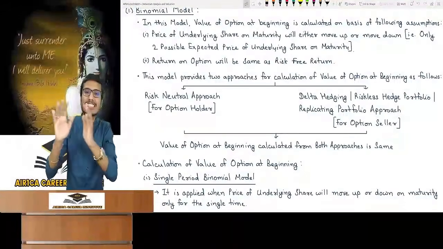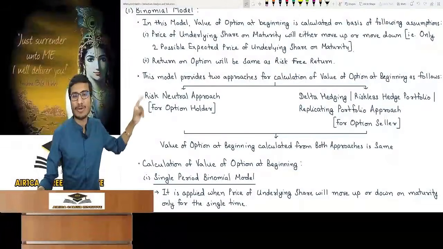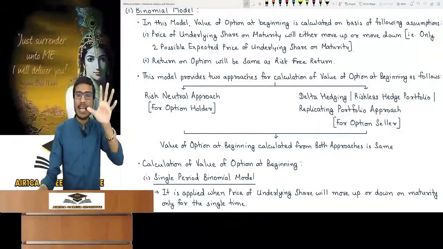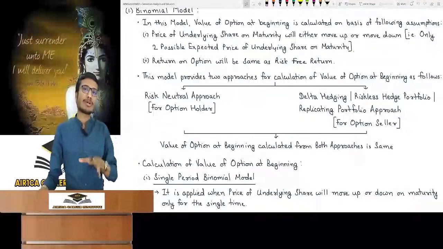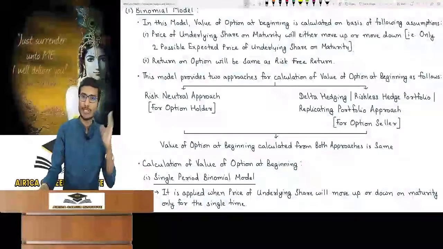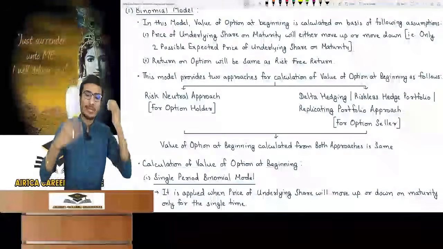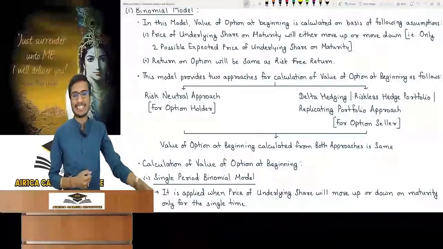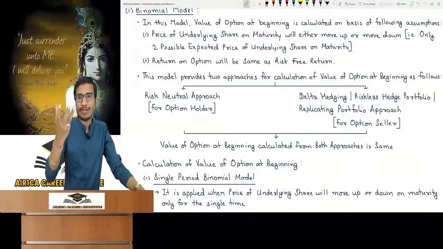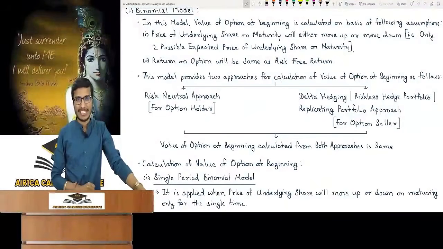There is no special approach given in our syllabus under the name of delta hedging. In your syllabus, it is given under the name of risk-neutral approach. This will be your common approach, and according to this, we will find the solution. This will come in your exam, you can get full marks. Its calculations will be done stepwise. Nothing to worry about. The answer remains the same both ways, and you don't have any other thing named delta hedging in your syllabus. But still, I will tell you a little bit about delta hedging and how it is done. I have already taught you that in the class.